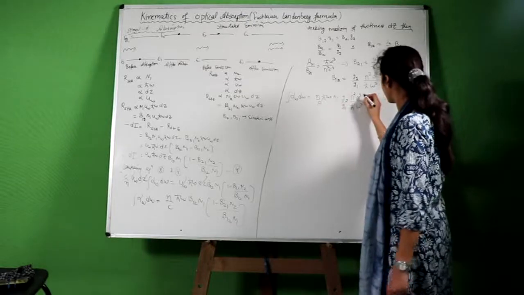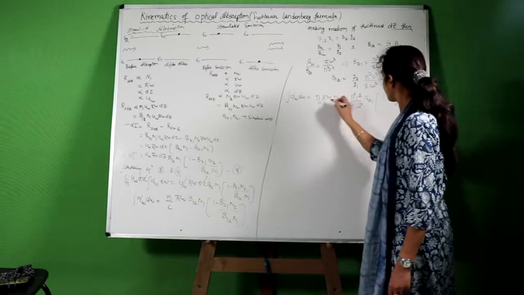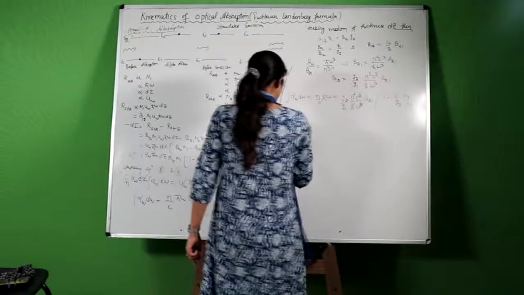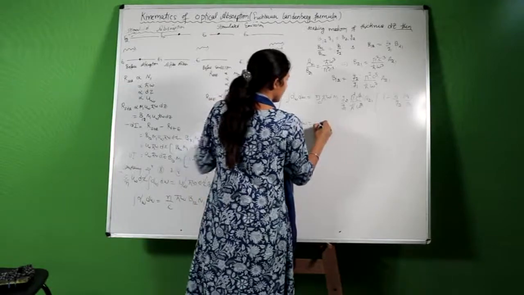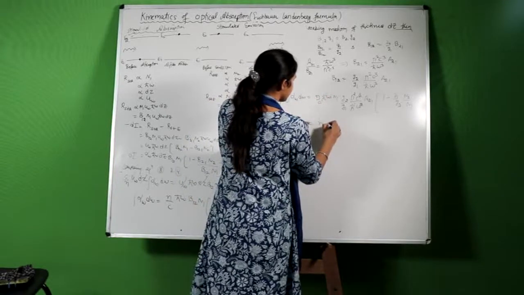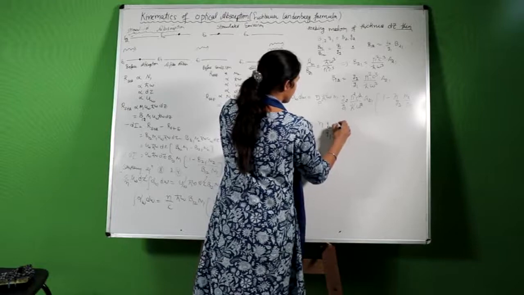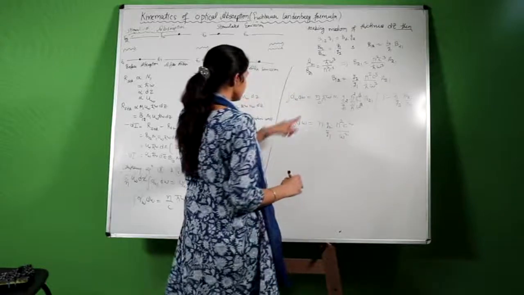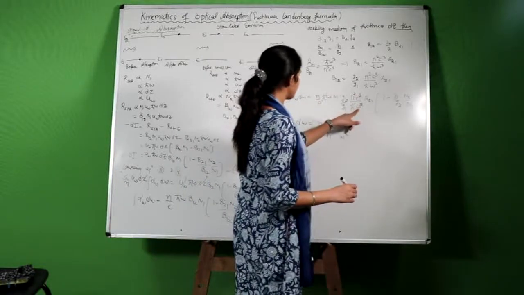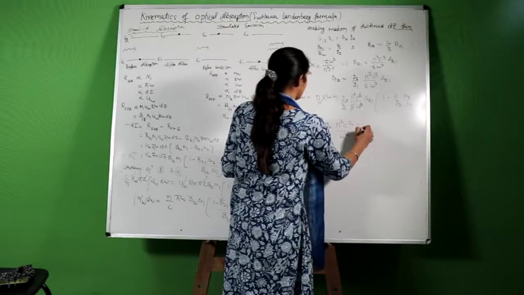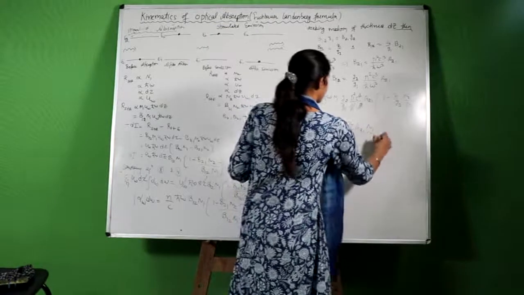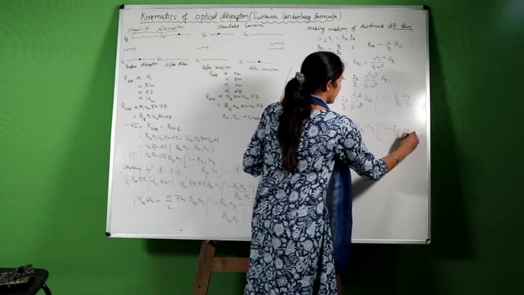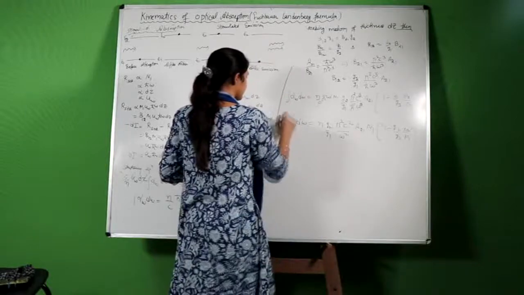The n term we can cancel, c square and h cut will be cancelled, omega will be cancelled with omega square, and the final result is the integral of alpha omega d omega equals n G2 upon G1 pi square c square upon omega square A21 N1 times 1 minus G1 upon G2 N2 upon N1. This is our required result.